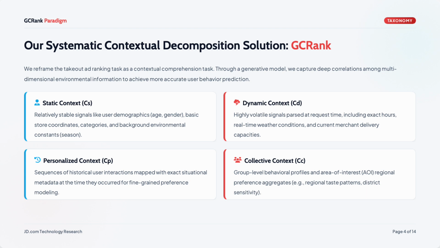Dynamic context covers fast-changing signals parsed at request time, like the exact hour, real-time weather, and current delivery capacity. Personalized context is the user's historical interaction sequence, each interaction tagged with the situation it happened in. Collective context captures group level and AOI level patterns, such as regional taste preferences. So GCRank models each of these dimensions and, importantly, the relationships among them.